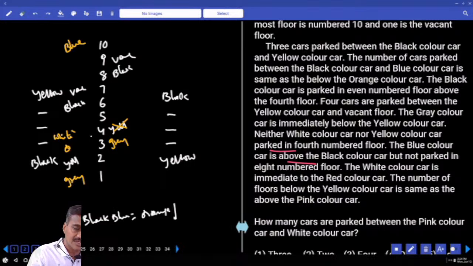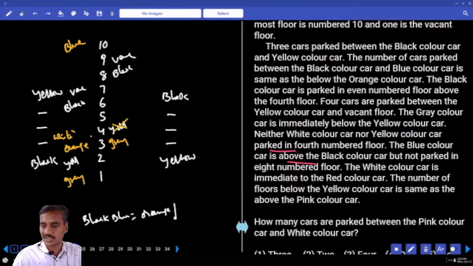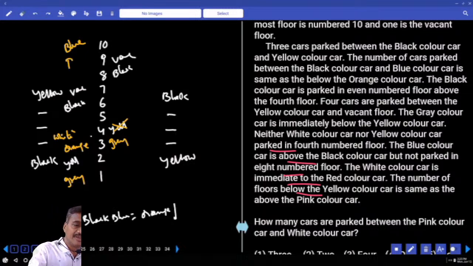Where should this orange be? Orange must be 2 cars below this orange. And next one, the white car is immediately next to the red car. White and red are adjacent to each other, maybe 9 and 8 or 4 and 5. The number of floors below yellow is the same as above pink. Below yellow there is 1, and there must be only 1 above this pink, so pink must be here.